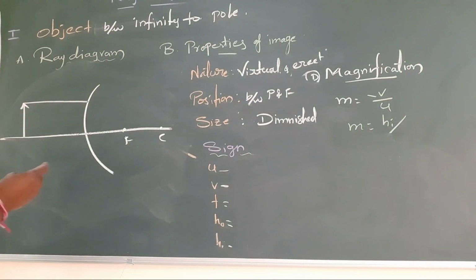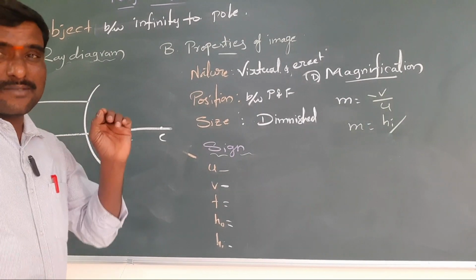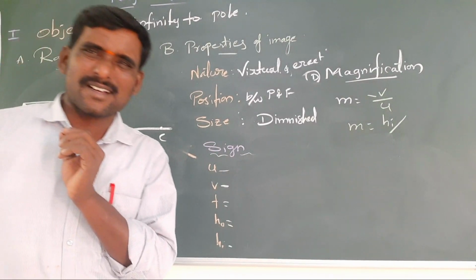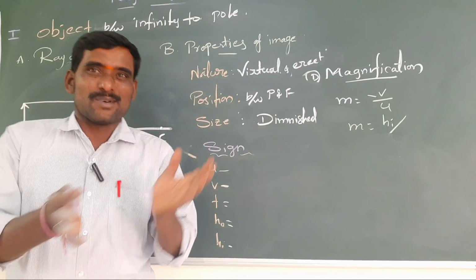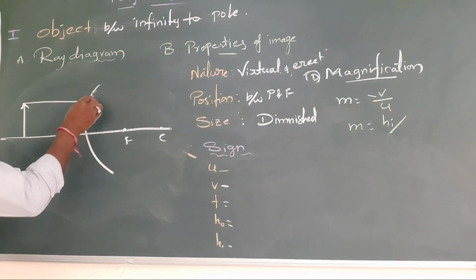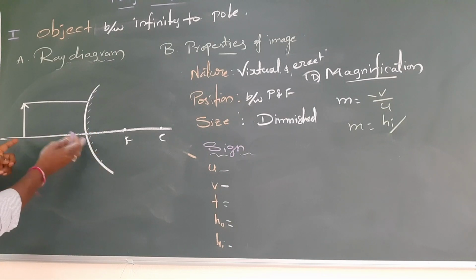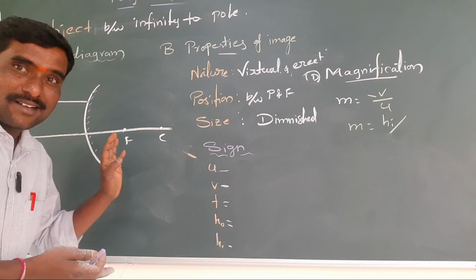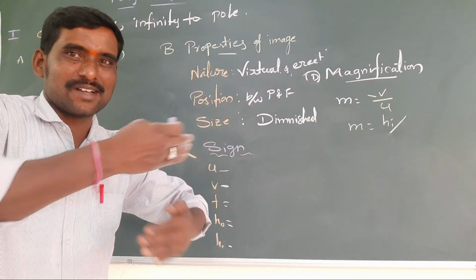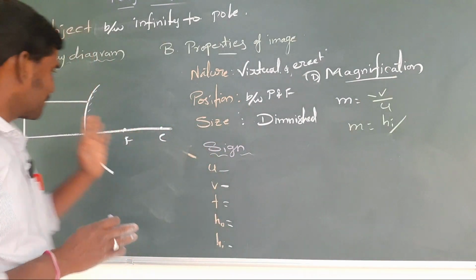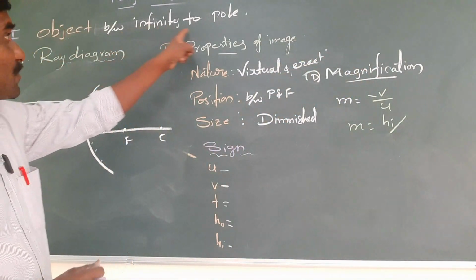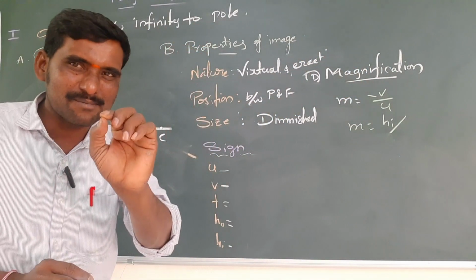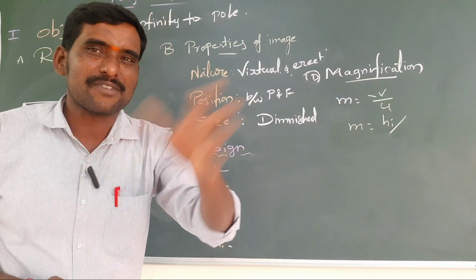Now the next thing is convex mirror ray diagrams. Convex mirror ray diagrams are very simple. There are not that many cases, because actually the mirror is closed inside, on the back side. So no focus, no center of curvature is here. We can't keep the object between F and C. There is nothing there. So simply you can keep it at any point, infinity to pole. Wherever you keep it, the same size and same properties of image will form.